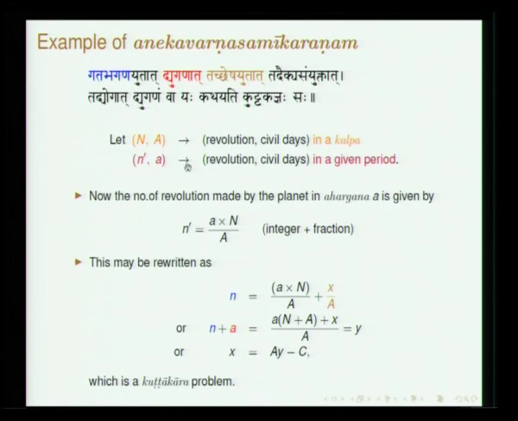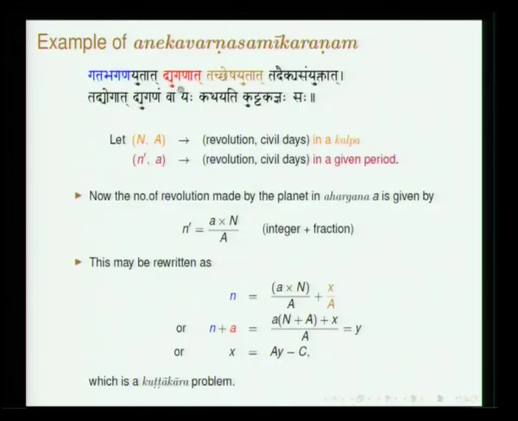Now I discussed this. Anekavarna: you have two variables. We started with Ekavarna Samikarana, linear and quadratic. Now Anekavarna Samikarana. Again I will just illustrate with one example.